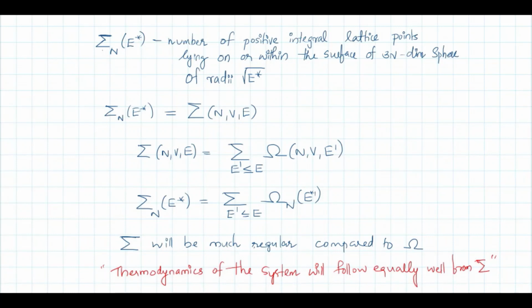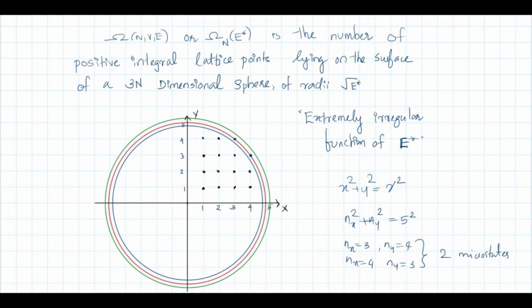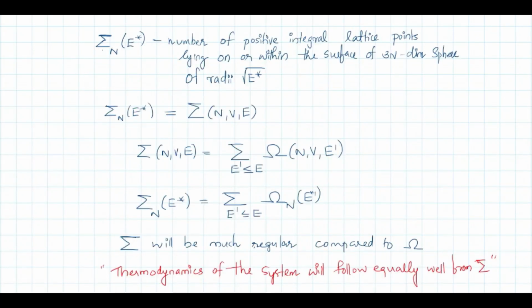So sigma n E star is the number of positive integral lattice points lying on or within the surface of a 3n dimensional sphere of radius root E star. Okay. So if you consider this number, then it will be much more regular compared to omega. So we take all the energy values from 0 up to E, draw circles like this, and count all the points in them; effectively, counting all the numbers inside the outermost one. So that is sigma, and that is a much more regular function.